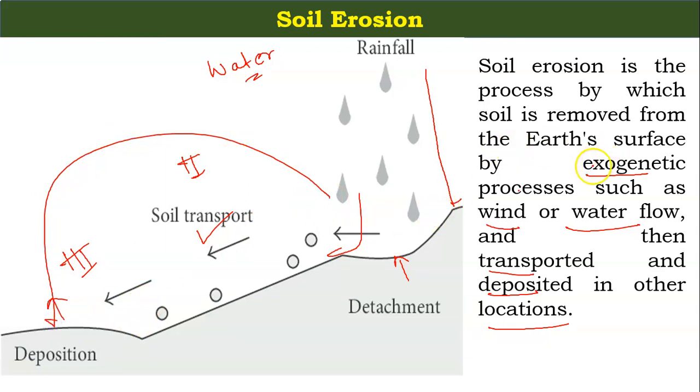And soil erosion happens due to exogenetic forces. The better example of these exogenetic forces is weathering. What are the endogenetic forces? The better example of endogenetic forces is the volcano. So soil erosion takes place due to the exogenetic force.